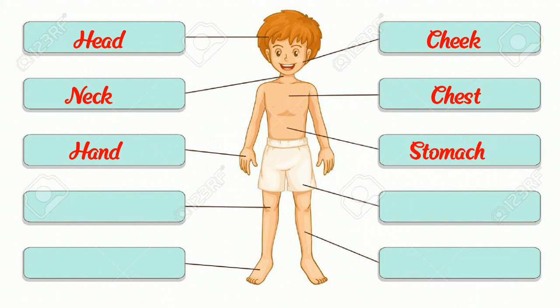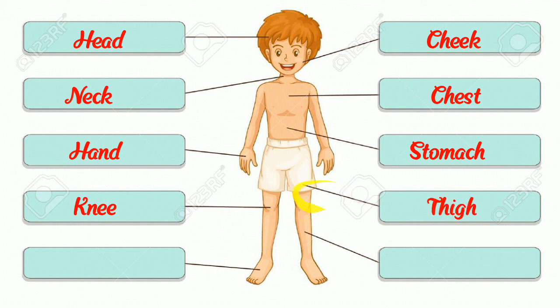Then stomach. Here we can see our stomach. STOMACH, stomach. Then we can see our knee. KNEE, knee. Then we can see thigh.